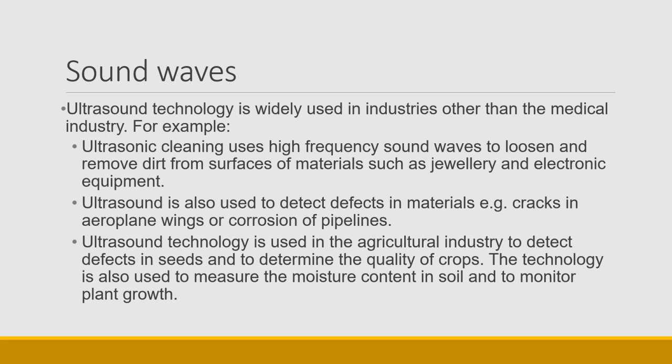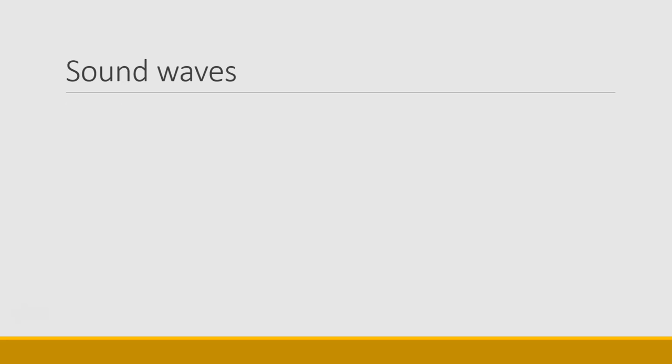Ultrasound technology is also used in the agricultural industry to detect defects in seeds and to determine crop quality. Ultrasound technology is also used in agriculture to measure the moisture content in the soil and to monitor plant growth.